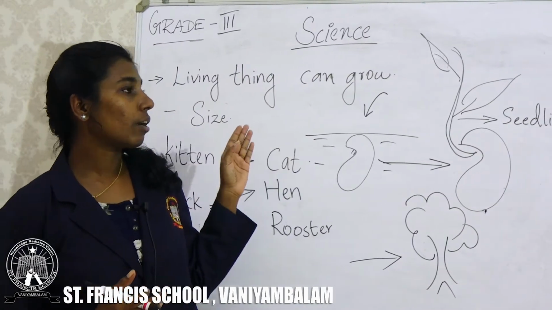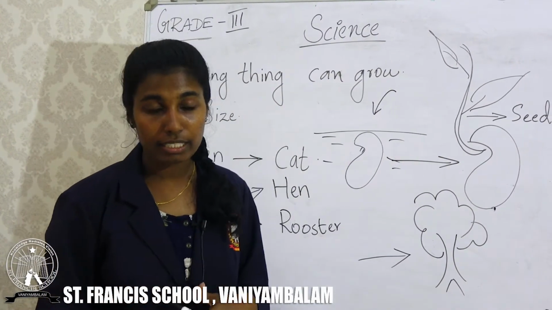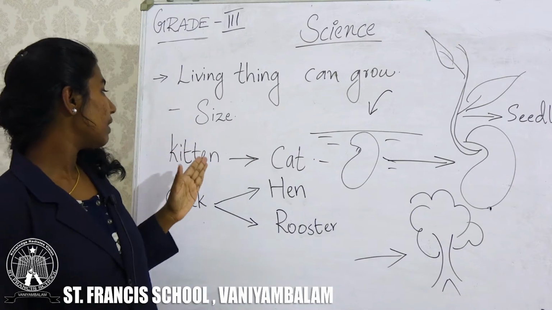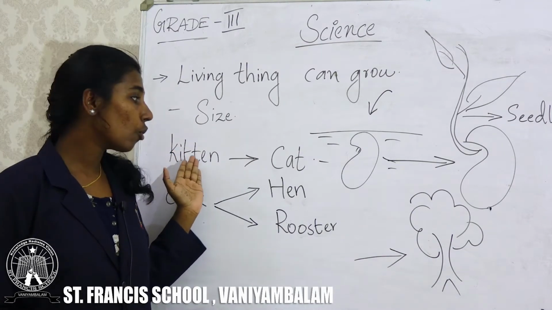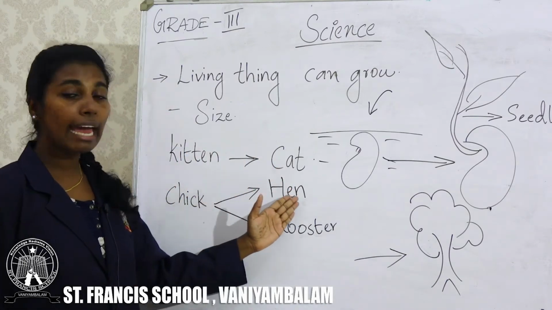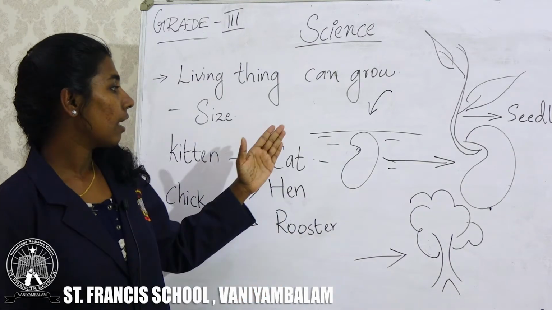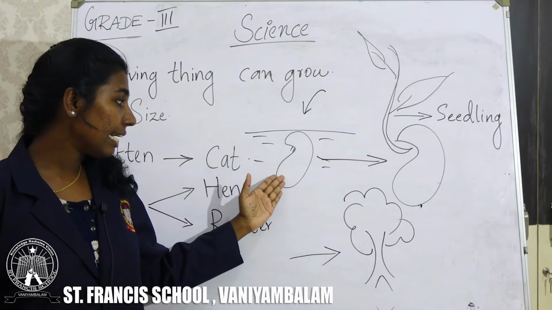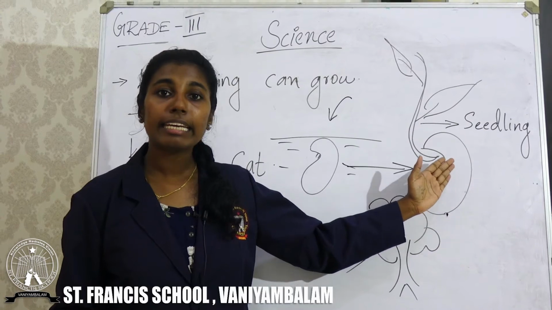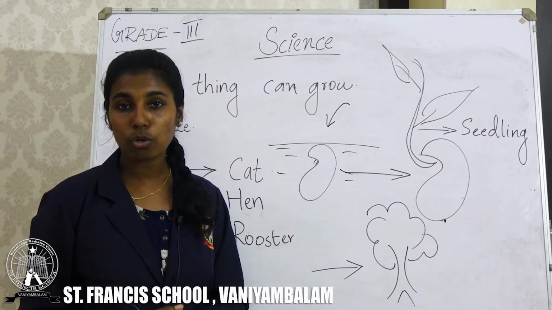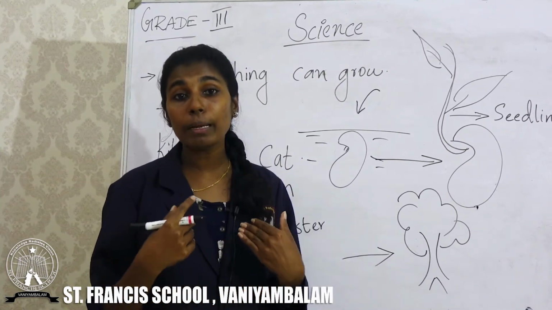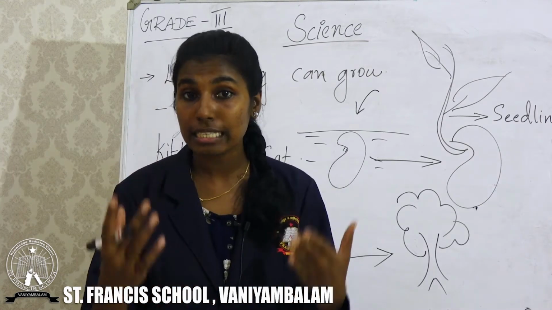So, this is one of the important characteristics of living organisms or living things. Living things can grow. A kitten can grow to form a cat. A chick can grow to form a hen or a rooster. And a plant from the seed can form a seedling, and from the seedling it can grow to a tree. So, animals, birds, plants and we human beings can grow in size.